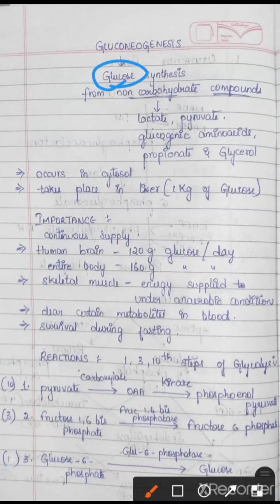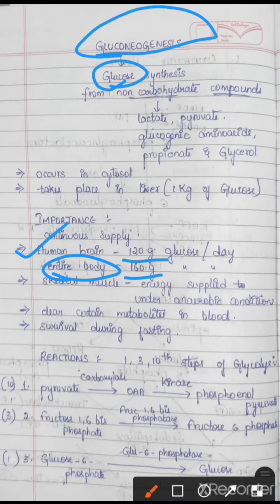For example, the human brain requires 120 grams of glucose per day and our entire body requires 160 grams of glucose per day. So this is fulfilled with the help of gluconeogenesis. And again, skeletal muscles also require energy. So this energy is supplied with the help of synthesis of glucose by gluconeogenesis.